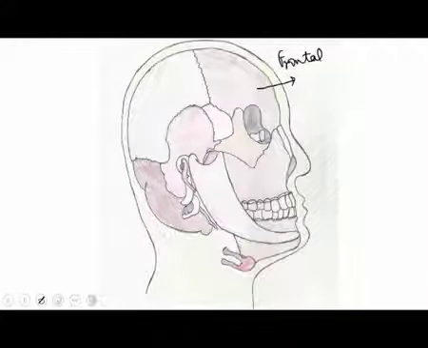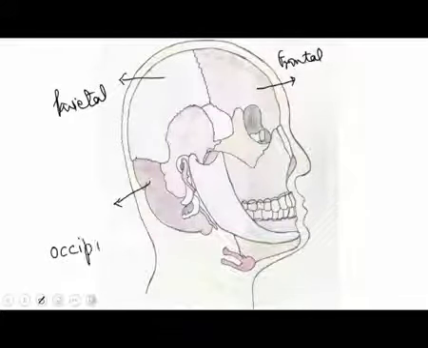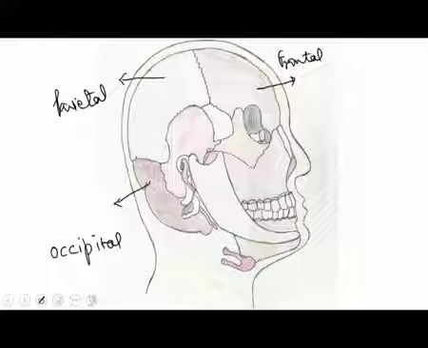At the back of this frontal you have another bone, which is called the parietal. The parietal is continued at the back by another bone called the occipital bone. The occipital bone, parietal bone and frontal bone are the three bony frameworks forming the complete boundary of the skull.